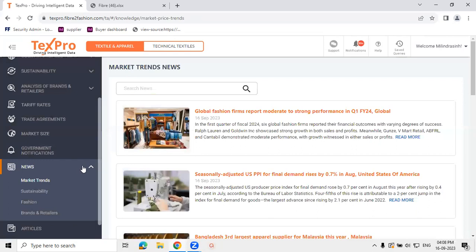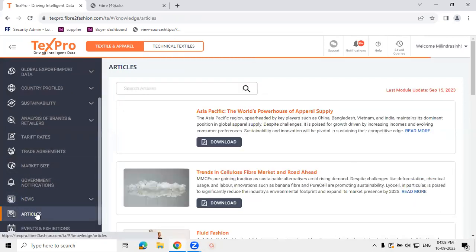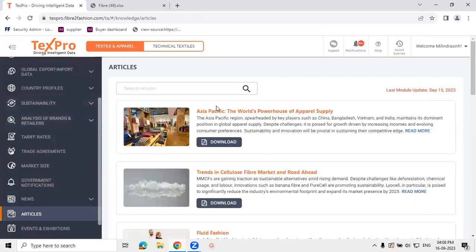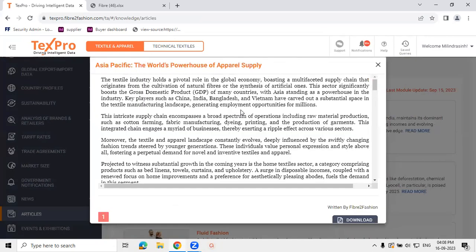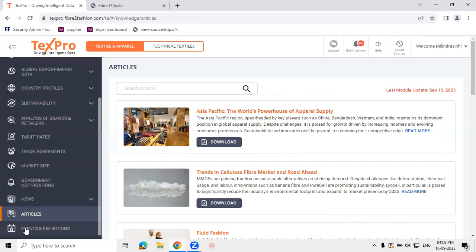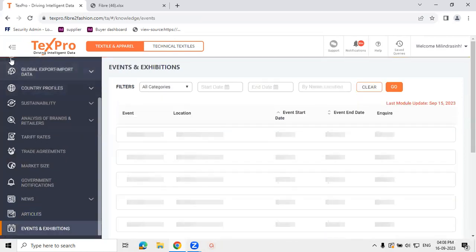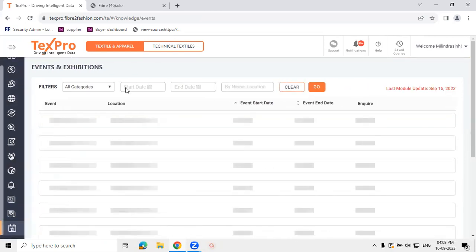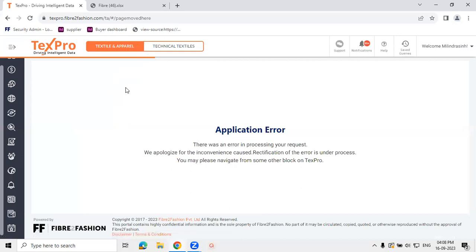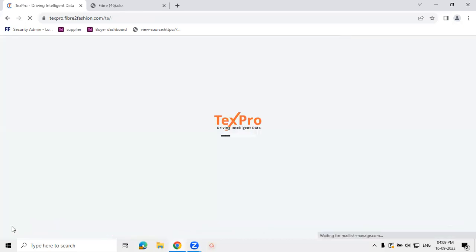Along the same lines, we have articles which are written by subject matter experts on current trending topics. You can read them on the system itself. If you find this to be a quality read, you can download them as well for your future reference. And lastly, we have events and exhibitions. So it gives you all major events and exhibitions planned for this year as well as coming years, compiled and consolidated at one place. You can use filter options to narrow down your searches as well.